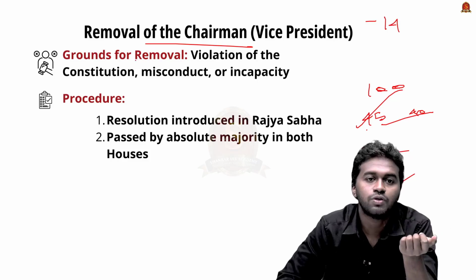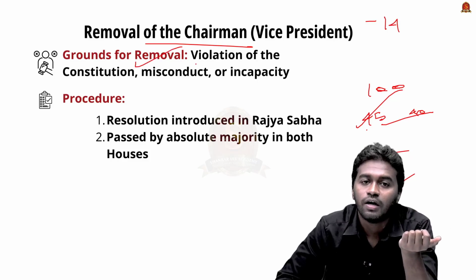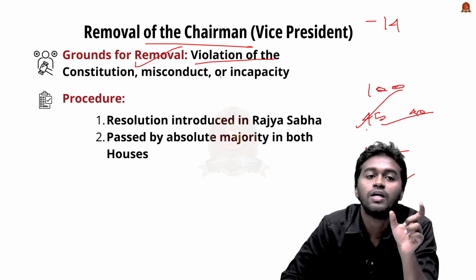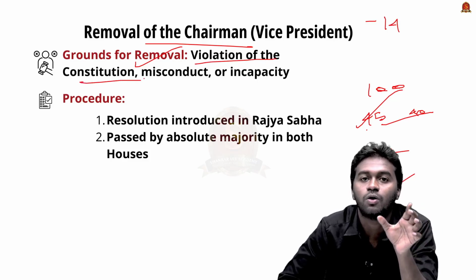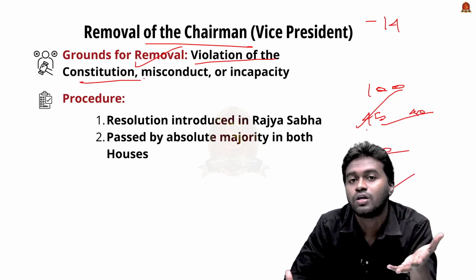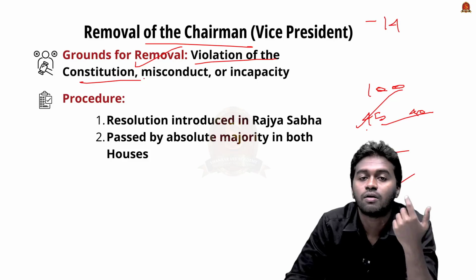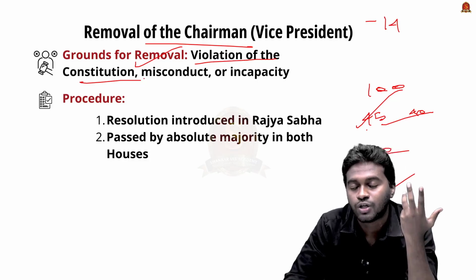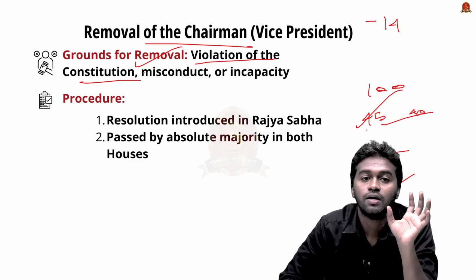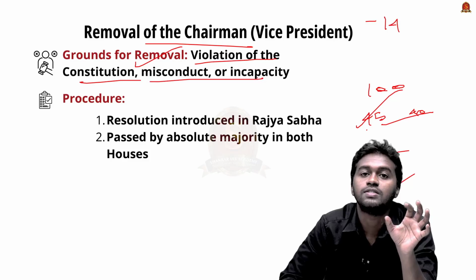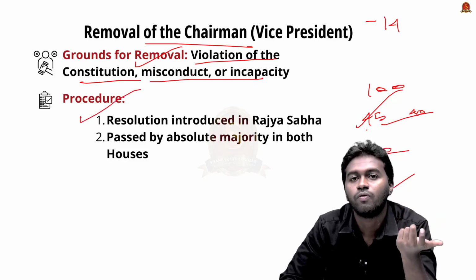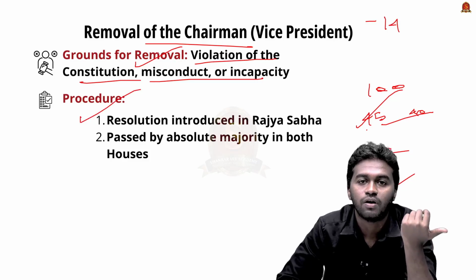And what are the grounds for the removal of the Vice President of India? According to the Constitution, it is simply mentioned in one line, that is violation of the Constitution. The Constitution does not give any further explanation regarding the removal of the chairman of the Rajya Sabha. So he can be impeached if he violates the principles of the Constitution or if there is any proved misconduct or incapacity.